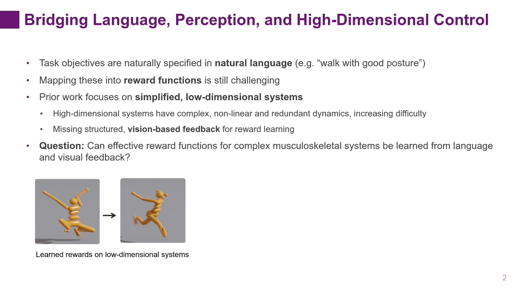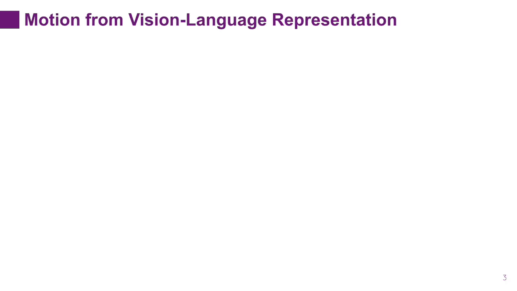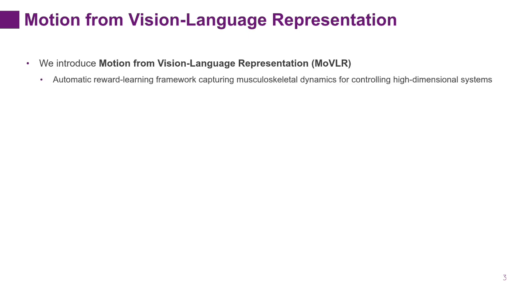So the key question we hope to answer in this work is, can effective reward functions for complex musculoskeletal systems be learned from language and visual feedback? To address this, we propose MoVLR, Motion from Vision Language Representation. This is an automatic reward learning framework designed for high-dimensional musculoskeletal control. The key idea is to leverage both language and visual feedback in the iterative learning loop, enabling the model to jointly reason over linguistic intent and physical motion.